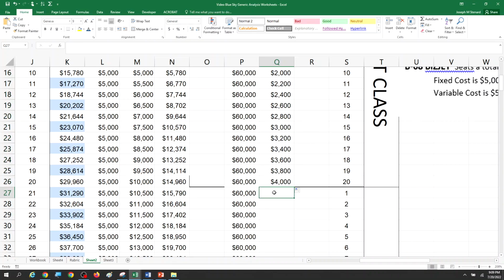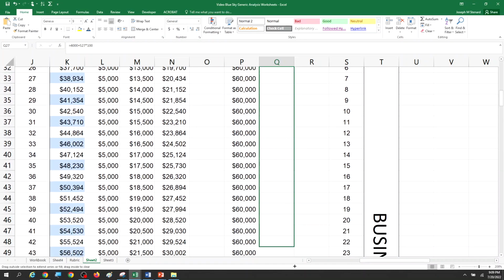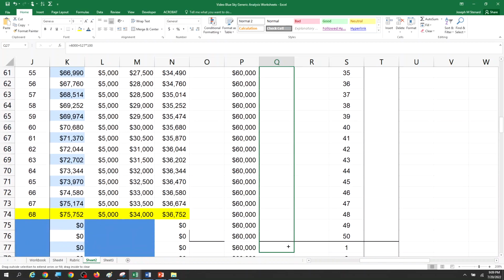At that point, and this is important, make sure that you're staying alert on this particular one. We're going to say that this customer, the first customer in business class, only costs us $100 to give them business class service. So the total variable cost is going to be $4,000 plus another $100. The way we do that is we say it's equal to $4,000 plus however many passengers we got times $100.